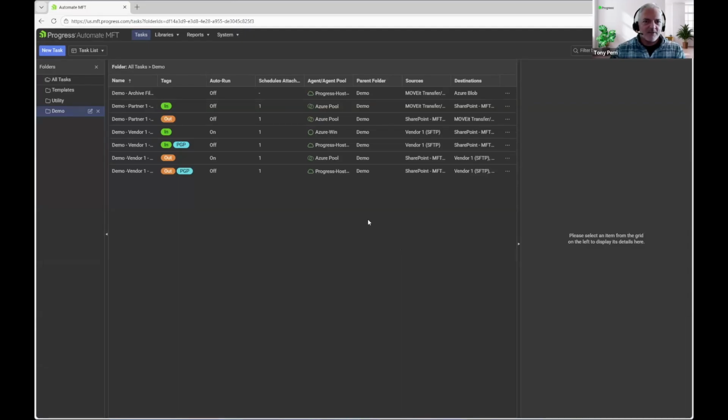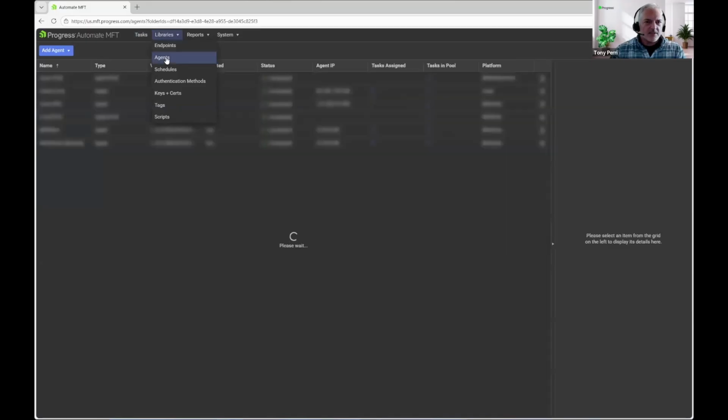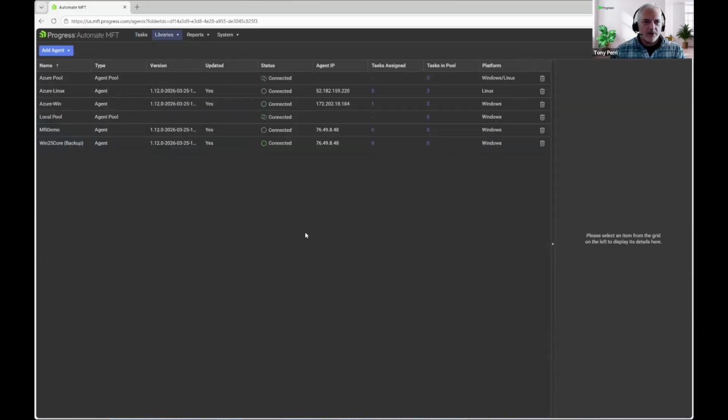So that's a nice feature, makes it very simple to authenticate. I'm going to go ahead and jump over here to agents since that's the topic of the hour here. So this is basically where you're able to deploy and manage your agents. Now you won't see any of the Progress hosted agents here because those are managed automatically. So this is going to be self-hosted agents and agent pools.